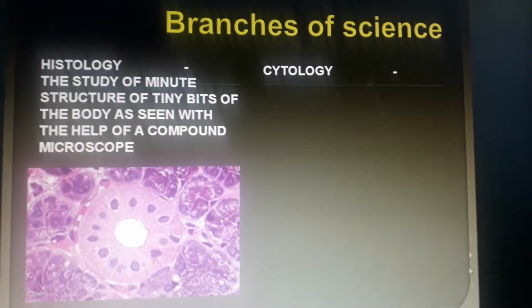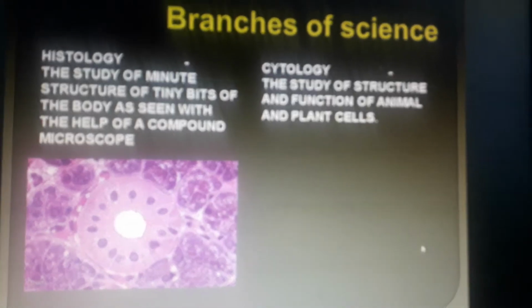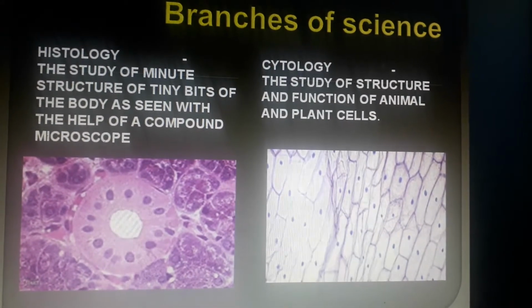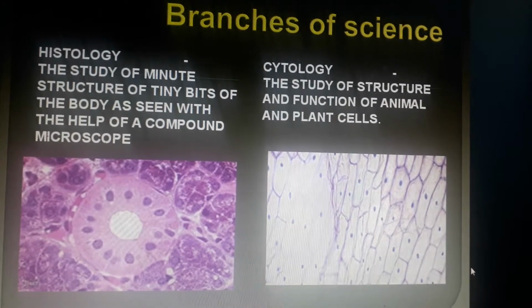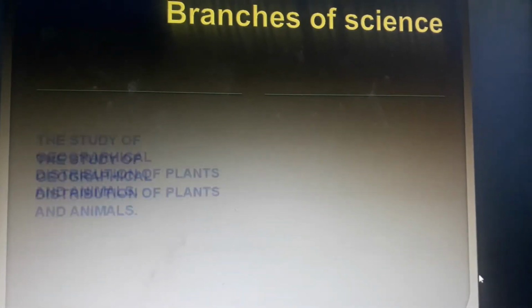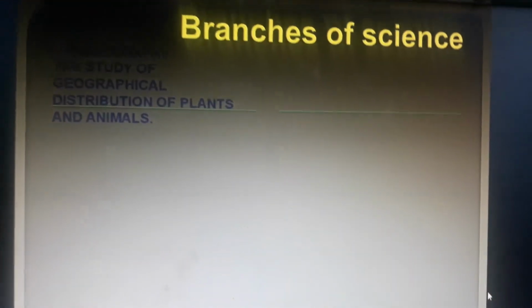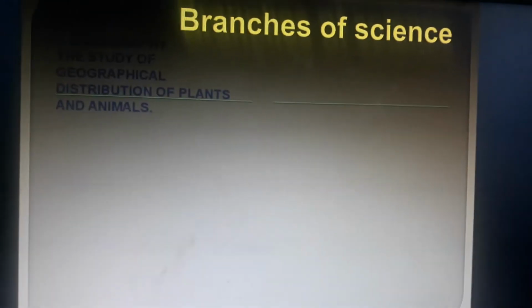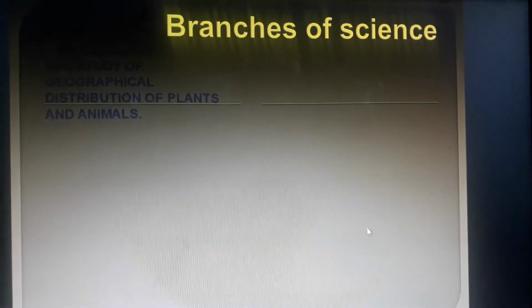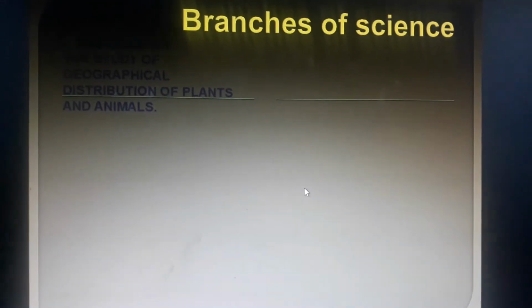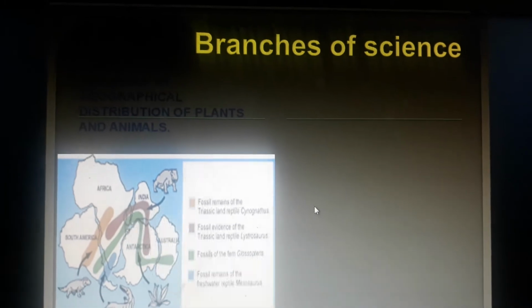Cytology is the study of cells. The study of structure and function of animal and plant cells, that is cytology. Here you can see the cells. These are the plant cells. Then we can see the next one, it is called biogeography. You can know by the name, biogeography is the science of studying the distribution of plants and animals, which plants and animals are found in which region. So it is related to geography.